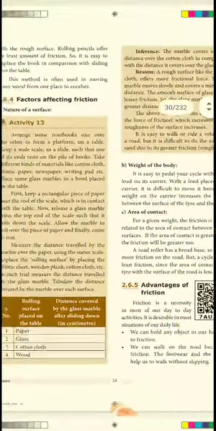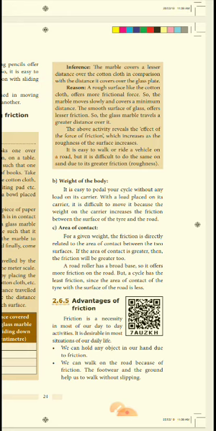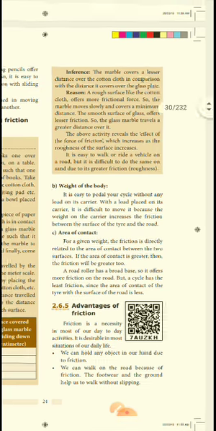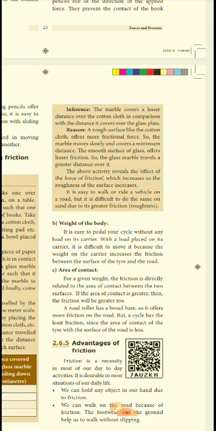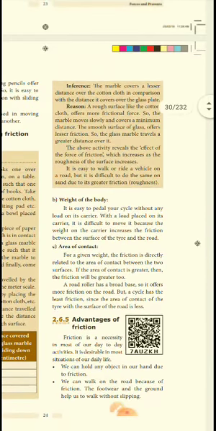Next we go for the weight of the body. They are giving the inference that the marble covers a lesser distance over the cotton cloth. Why? The reason is that a surface like cotton cloth has more friction force, so the marble moves slowly and covers the minimum distance. On the smooth surface of the glass there is lesser friction, so the glass marble easily travels a greater distance. So in this activity, what we learned is that the force of friction increases with the roughness of the surface.